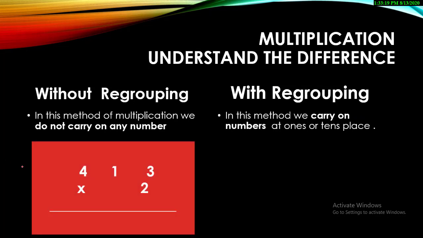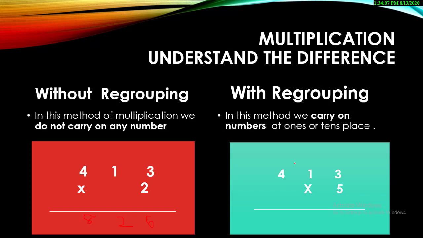Yes, the question is 413 multiplied by 2. So you will write down directly, no carryover: 2 threes are 6, 2 ones are 2, 2 fours are 8, no number is carried over. That's why this multiplication is very easy, because the answers are always single digits and you don't carry over any number.